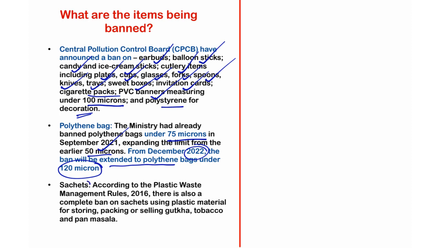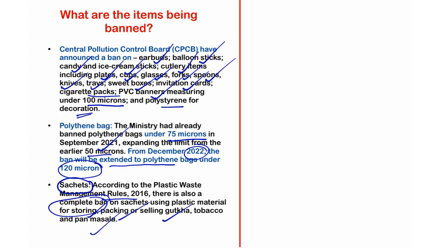And even shampoo sachets and oil sachets, the government has banned these as well. According to the Plastic Waste Management Rules 2016, there is also a complete ban on sachets using plastic material. Those sachets manufactured using plastic material, used for storing, packing, and selling gutka, tobacco, and pan masala, will be banned completely according to the rules of the Ministry of Environment, Forest and Climate Change, under the Plastic Waste Management Rules 2016. I hope it is clear till now.